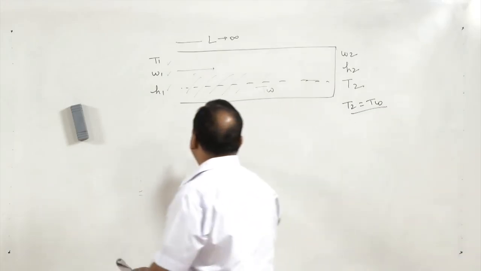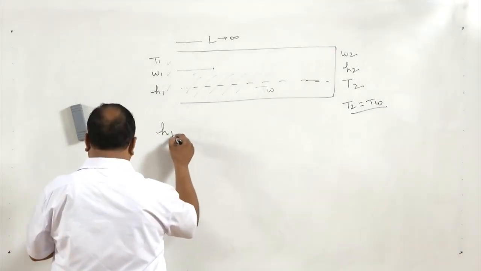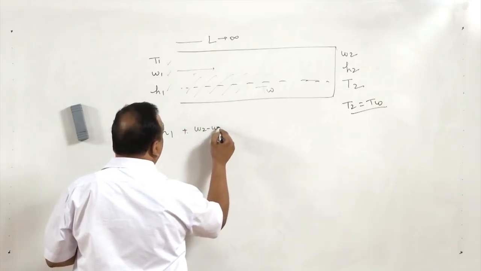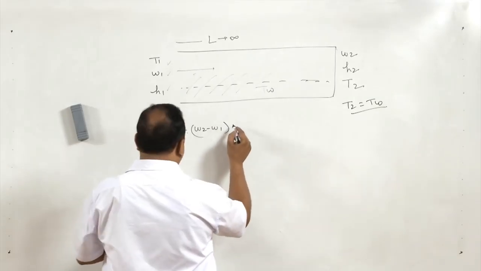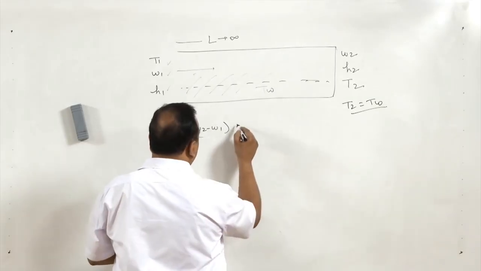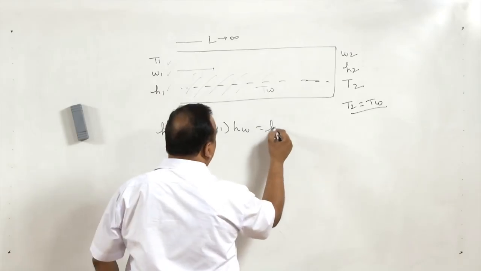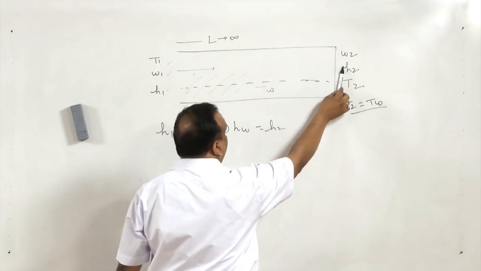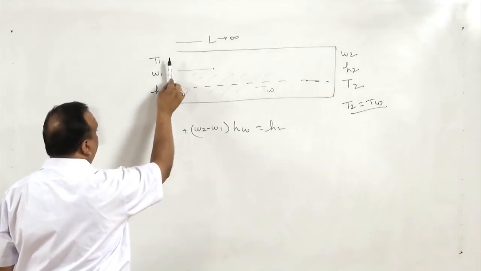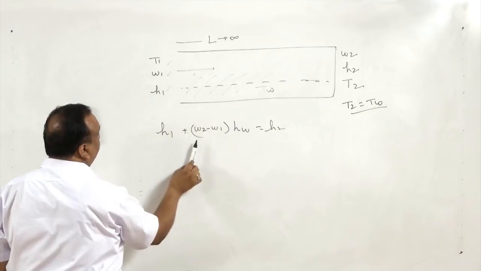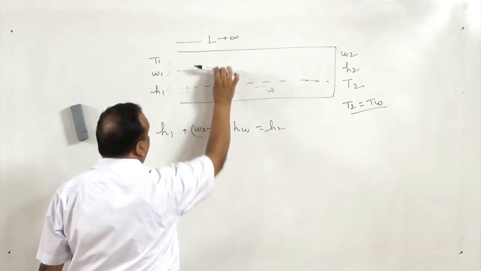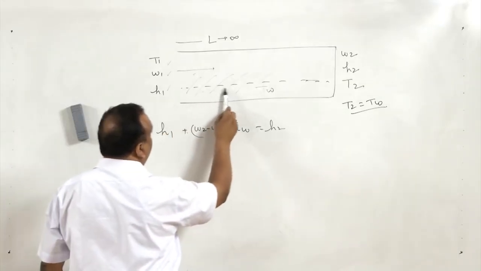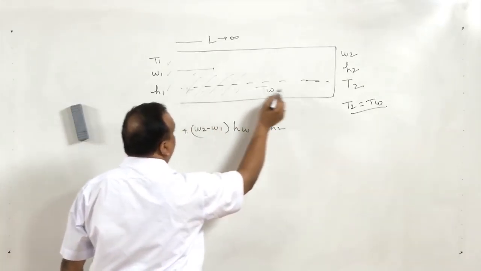If we do the energy balance, that is going to be H1 plus (W2 minus W1) multiplied by HW is equal to H2. The enthalpy of air leaving this side is equal to the enthalpy of air entering from this side plus the enthalpy added to air by virtue of evaporation of water from the water at the bottom of the passage.